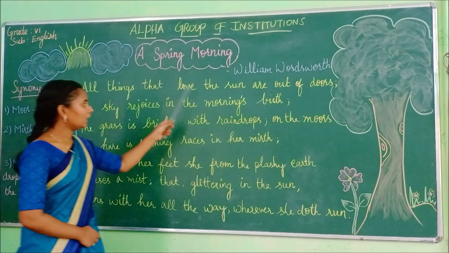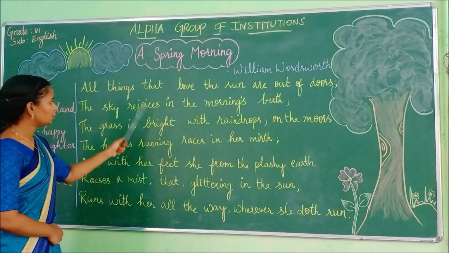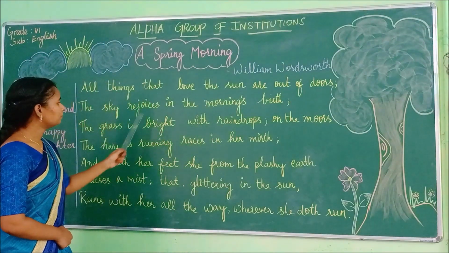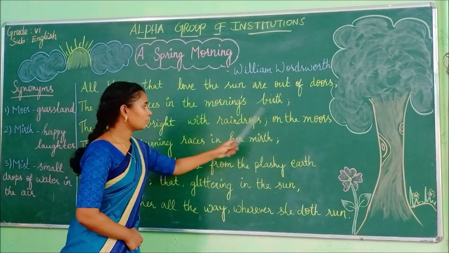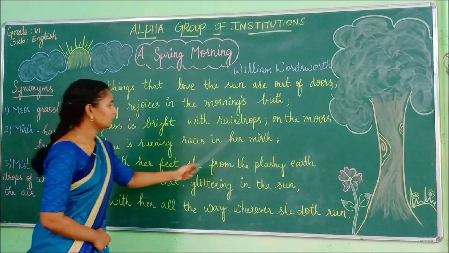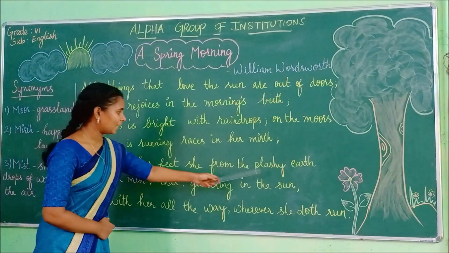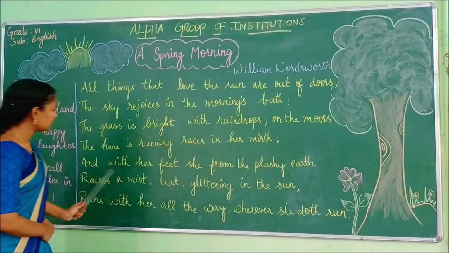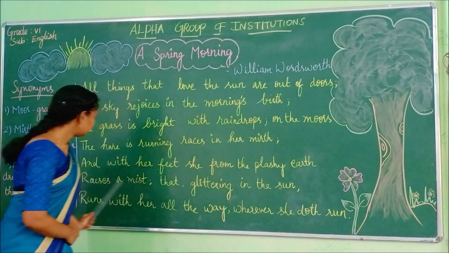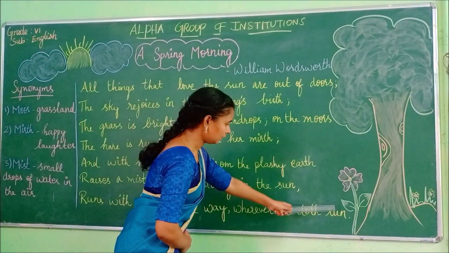All things that love the sun are out of doors. The sky rejoices in the morning's birth. The grass is bright with raindrops on the moors. The hare is running races in her mud. And with her feet, she from the plashy earth raises a mist that glitters in the sun. Runs with her all the way wherever she doth run.